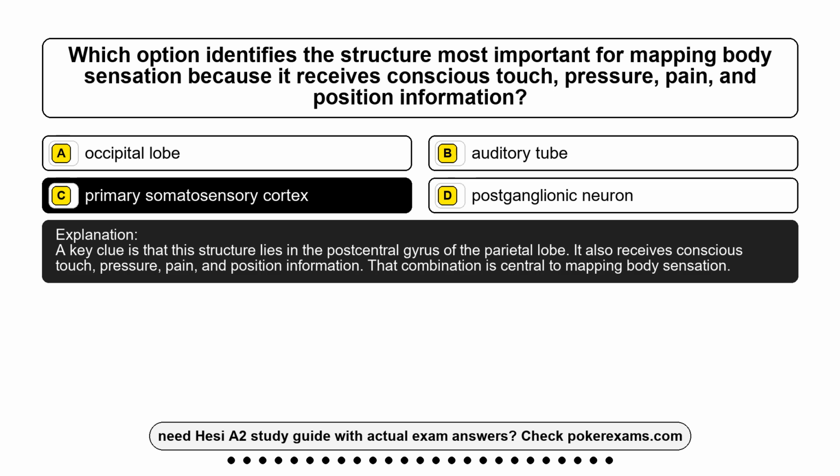A key clue is that this structure lies in the postcentral gyrus of the parietal lobe. It also receives conscious touch, pressure, pain, and position information. That combination is central to mapping body sensation.